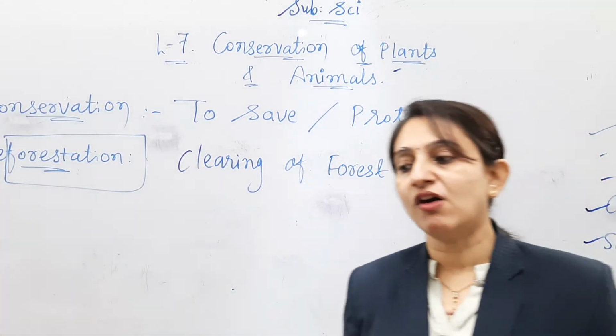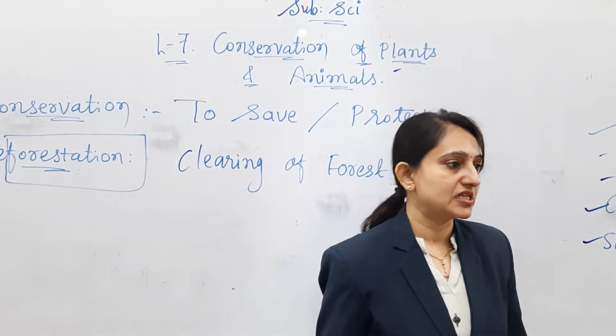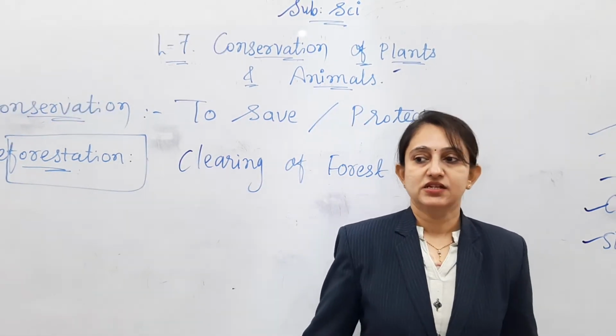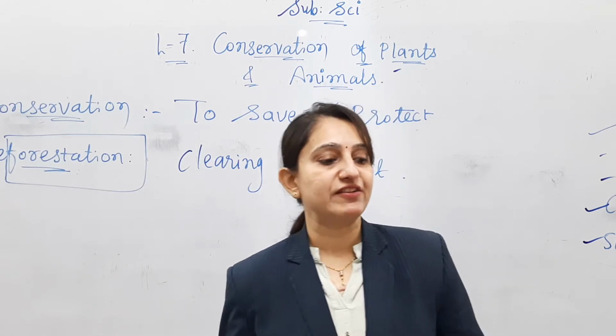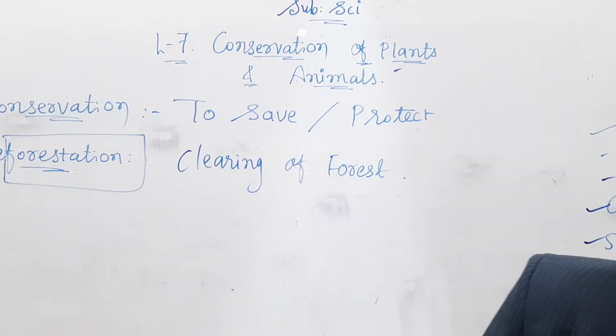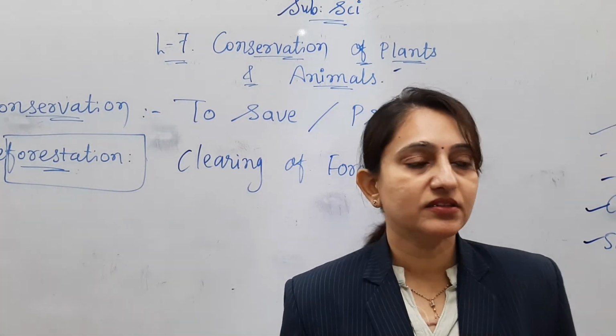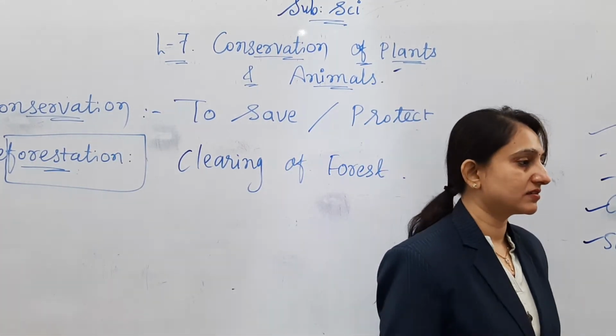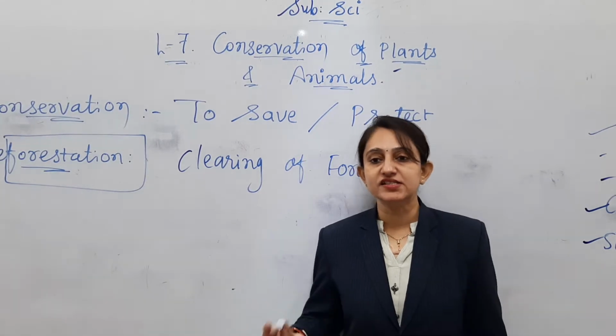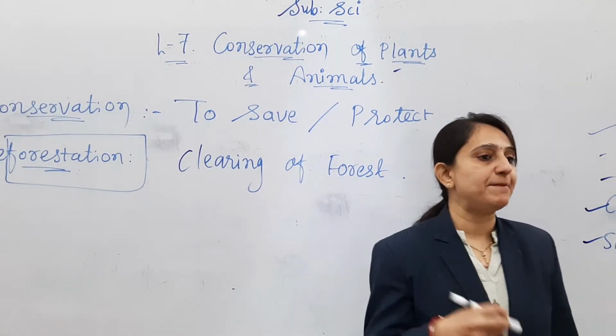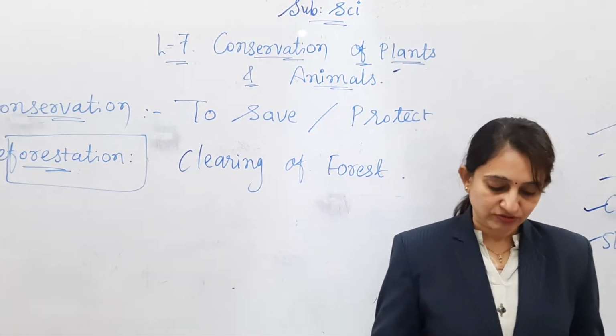Now what is the meaning of consequences? Consequences of deforestation. Yes, result. Okay, what will be the result if deforestation happens every now and then? So let's see.